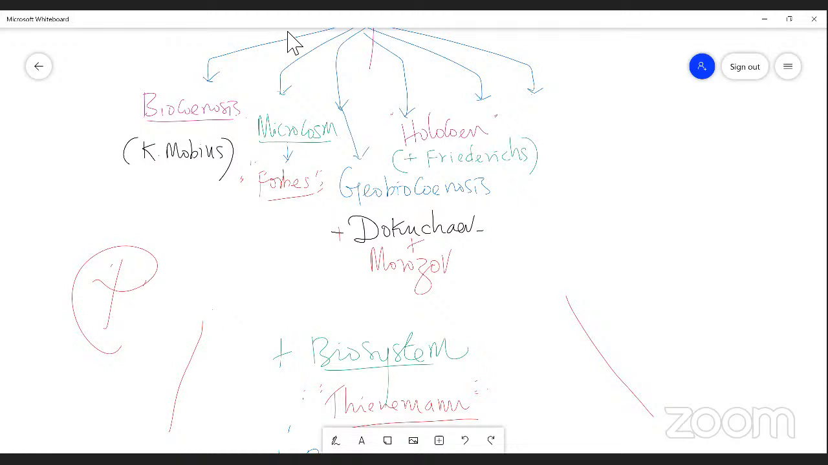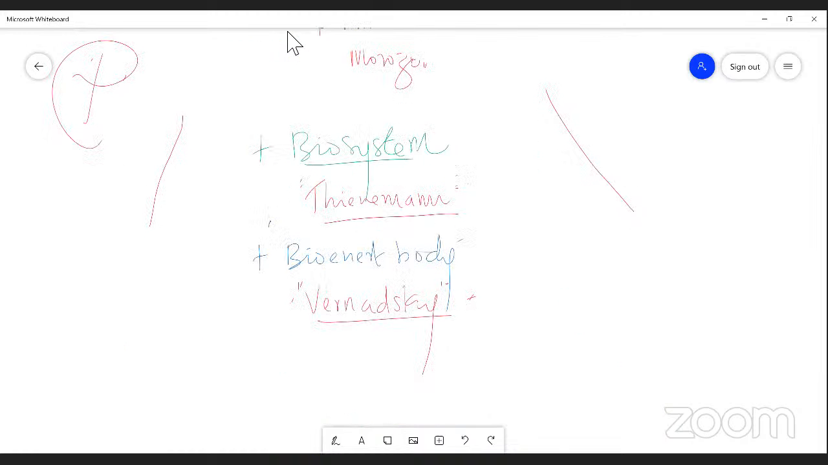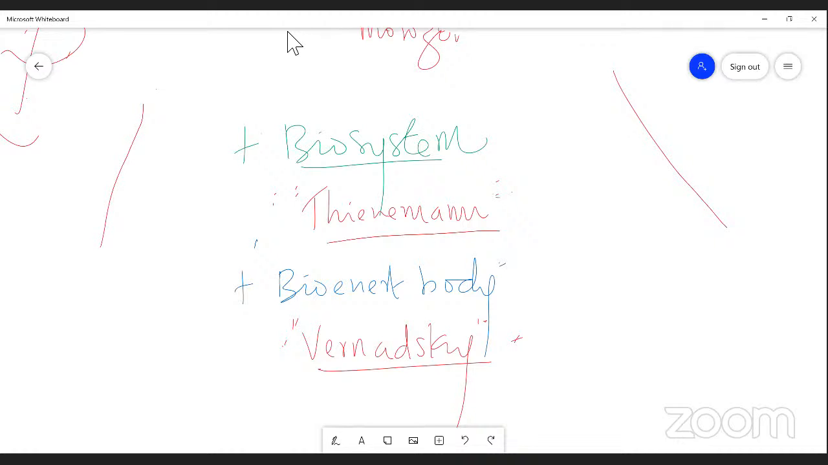Then could you mention the people who used geobiocoenosis instead of ecosystem? There are two people. Who used biosystem instead of ecosystem? Tansley, very good one. Could you mention another person who used a term instead of ecosystem? Bio-inert body. Who coined bio-inert body? Bernard Sky.